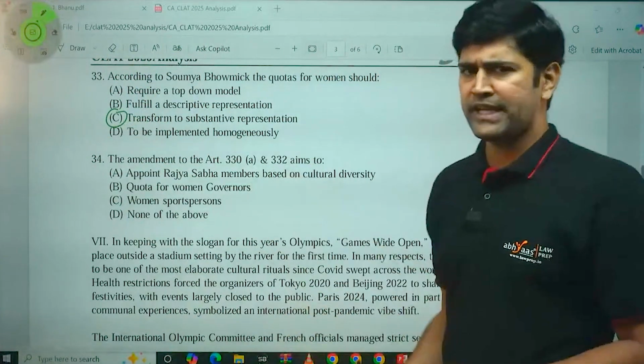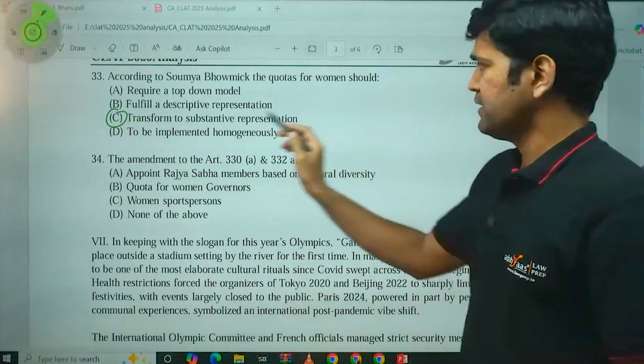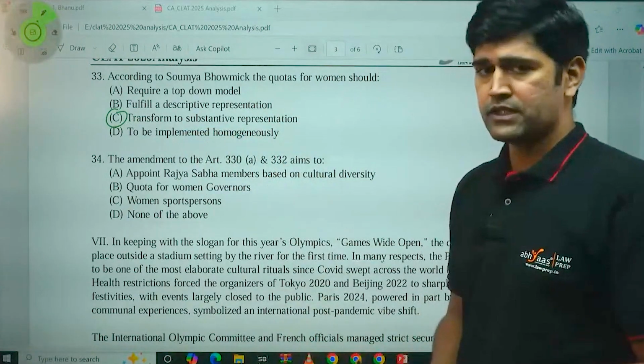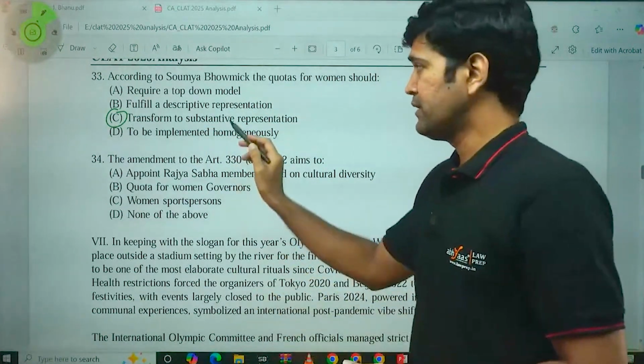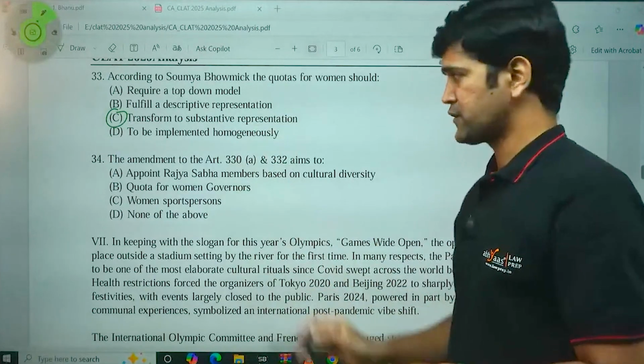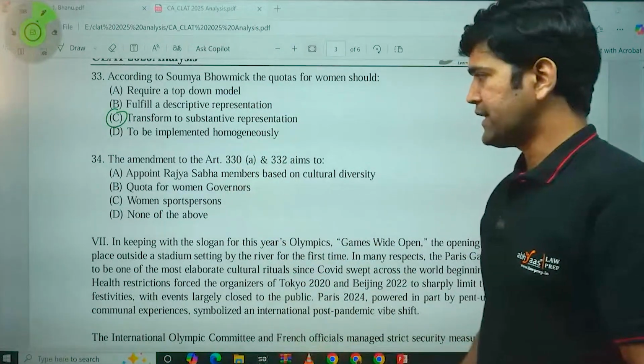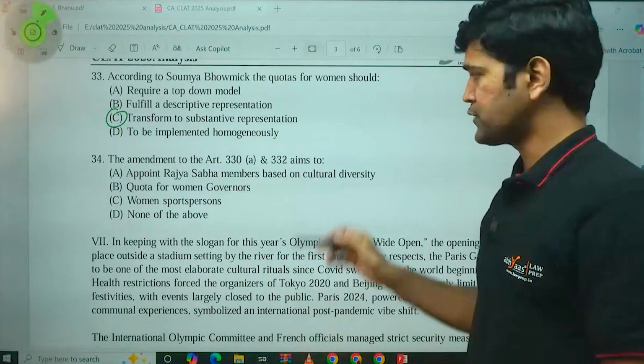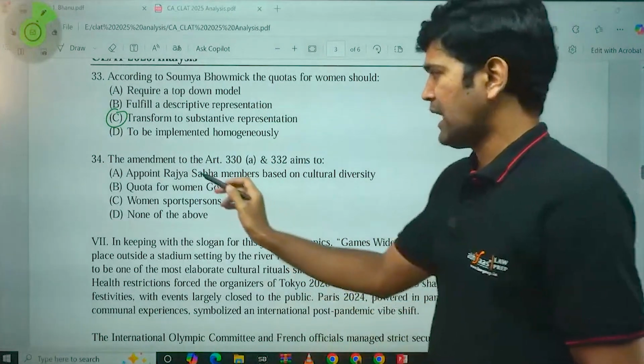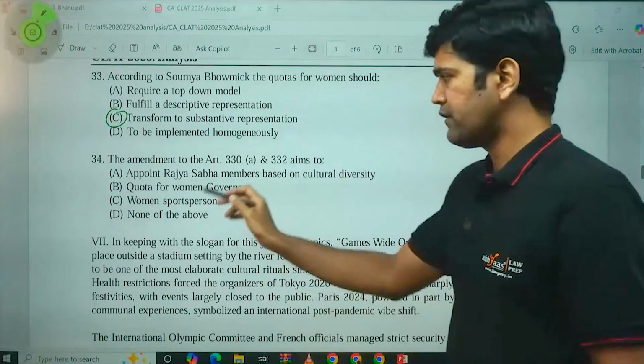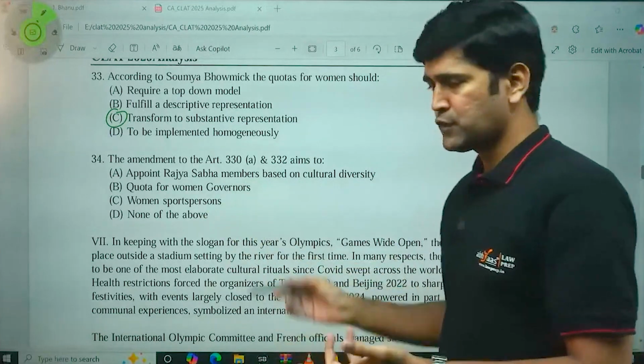So according to Soumya Bhaumik in the passage, women's reservations should transform into substantive representation. This is the correct answer. The amendment to Article 330 Clause A and 332 refers to appointment of Rajya Sabha members, no. Quota for women governors, no. Women sportspersons, no. None of the above.